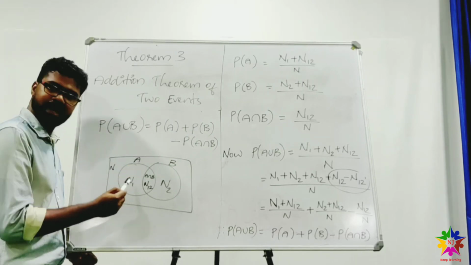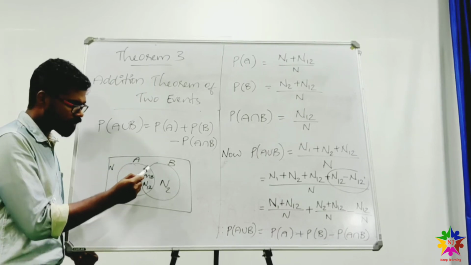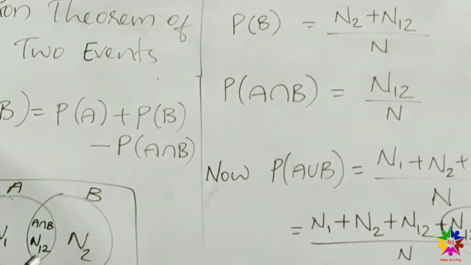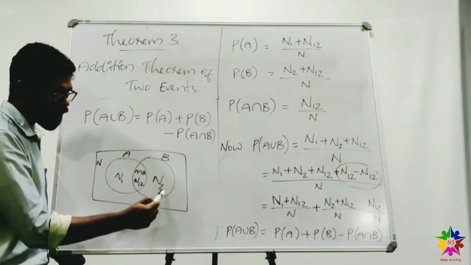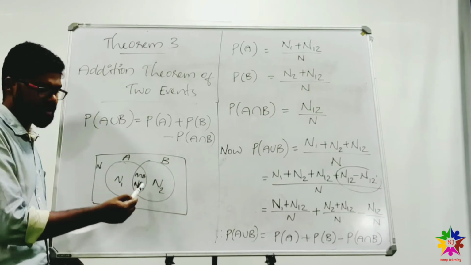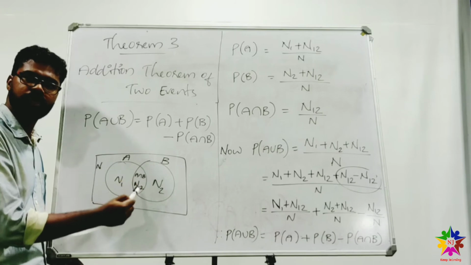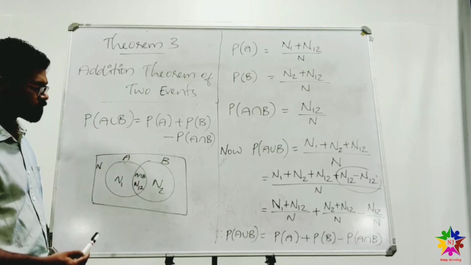For event A, n1 outcomes are favorable, and for event B, n2 outcomes are favorable. And for A and B, that is A intersection B, n12 outcomes are common and favorable.